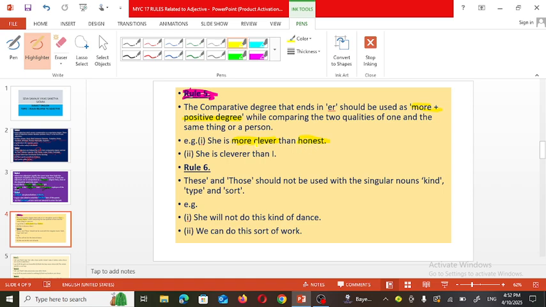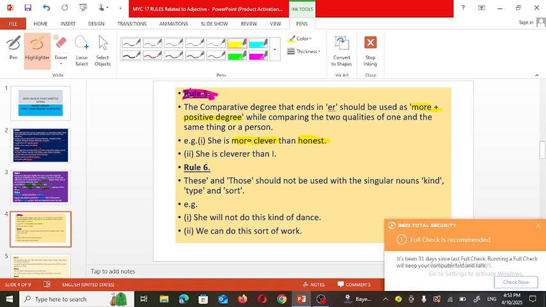Okay, intelligence, that is also a noun. Clever, adjective. Both adjectives are used for one person, but here comparison is made between these two things. And therefore, we actually have clever, cleverer, cleverest. That is the form of these adjectives.